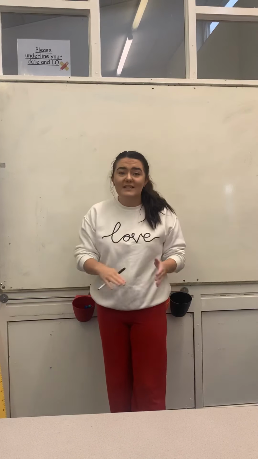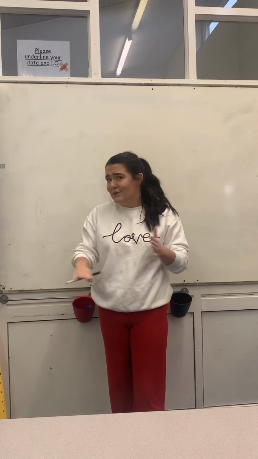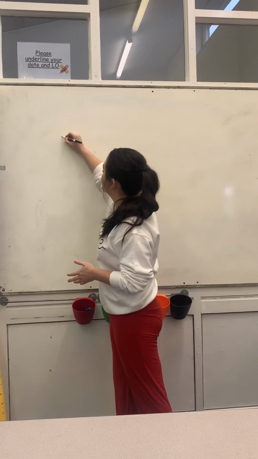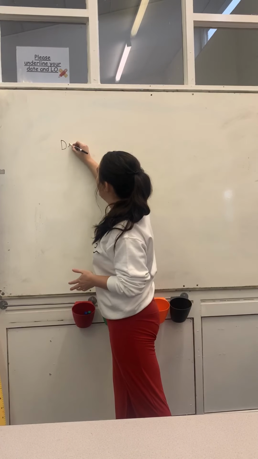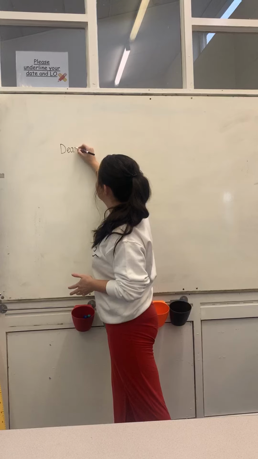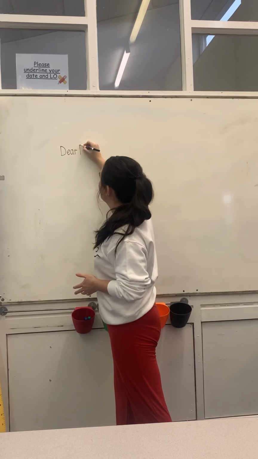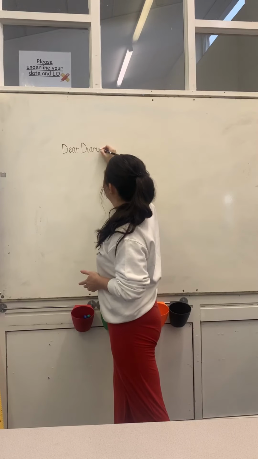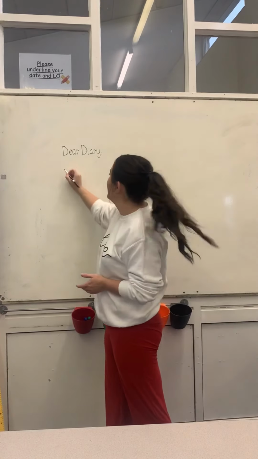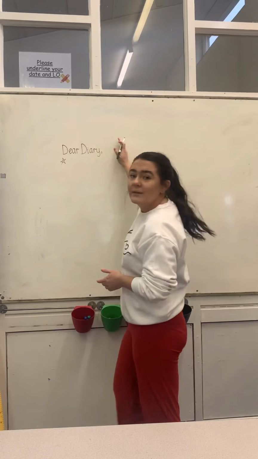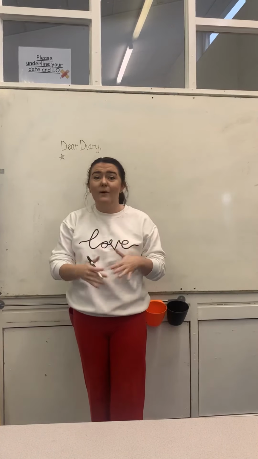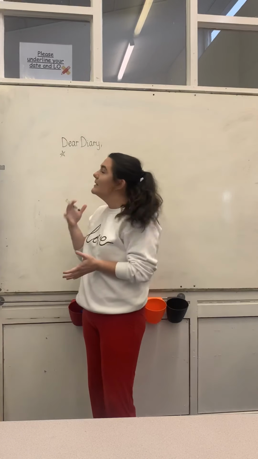The first being that we always start off with Dear Diary. If you do not start off with Dear Diary, it's not technically a diary entry. So you need to make sure at the start you write Dear, we've got a capital letter because it's at the start, and then diary is also going to be a capital letter too. After you've written Dear Diary, you need to have a comma, and then you are going to start on the next line. Don't continue on. We need to start underneath. It's really important that we get used to setting it out perfectly. So we start with Dear Diary.